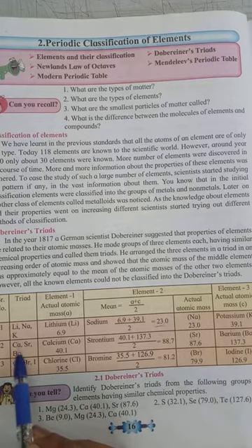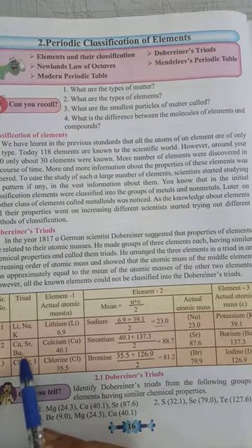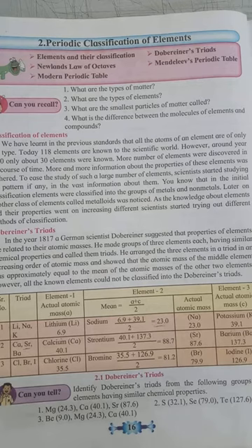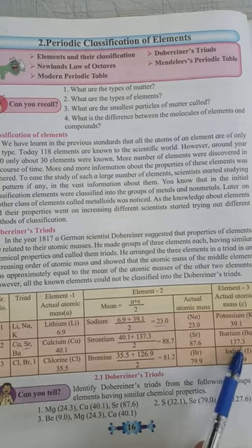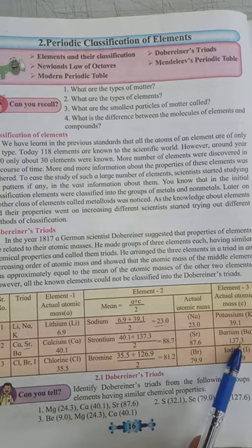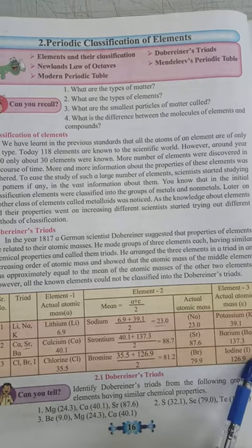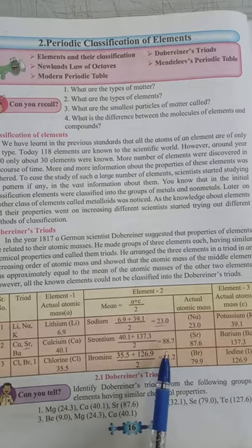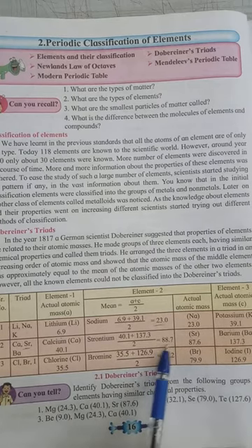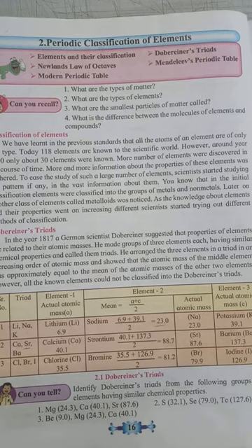Another triad given is calcium, strontium, and barium. In this, the middle element is strontium. Calcium has atomic mass 40.1 and barium has 137.3. The mean of these two, 40.1 plus 137.3 divided by 2, comes to 88.7, which is equal to the atomic mass of strontium. Like that, the chlorine, bromine, iodine triad is also given in your book.